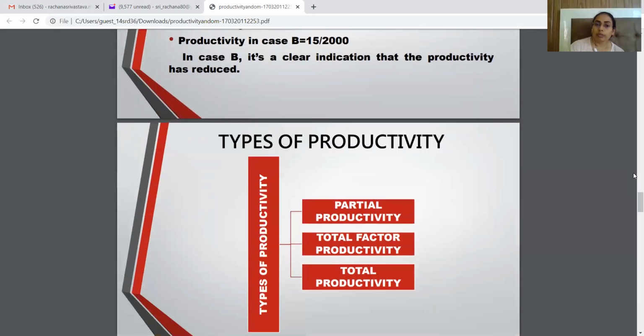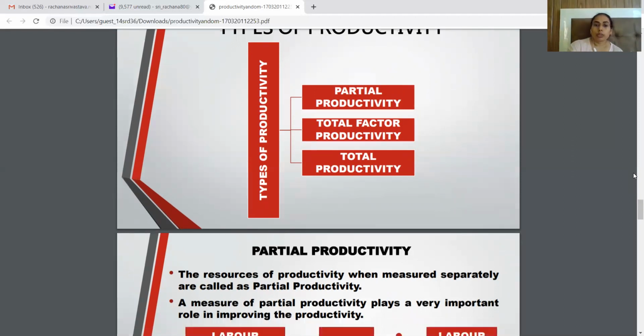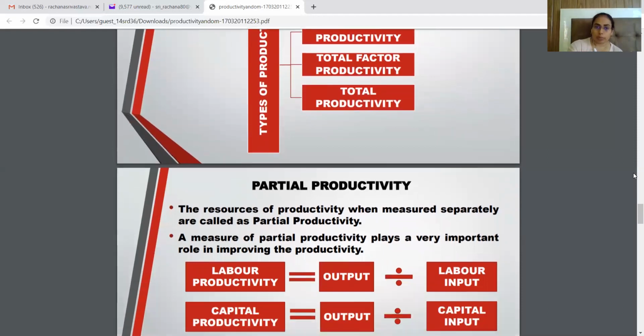Now we move on to types of productivity. There are basically two types of productivity. First is partial productivity and second is total productivity. And here in the slide you can see that there is one more type of productivity, which is total factor productivity. It is a part of total productivity. So first we need to know about partial productivity.